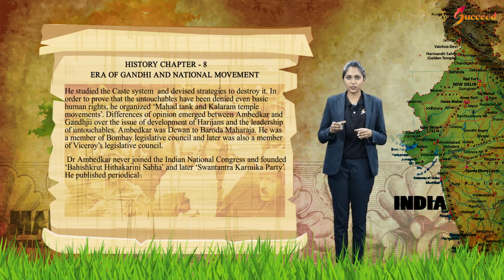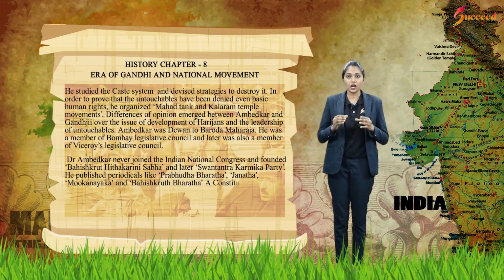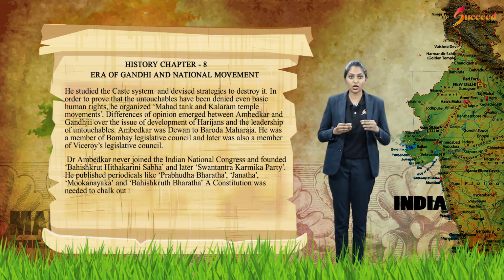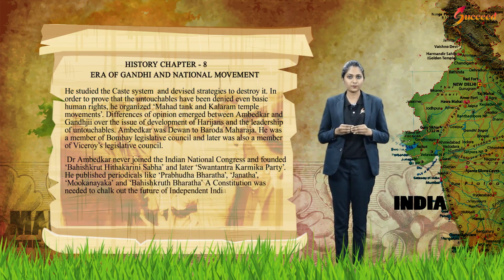He published periodicals like Prabuddha Bharata, Janata, Mooknayak and Bahishkrit Bharat. A constitution was needed to chalk out the future of independent India.